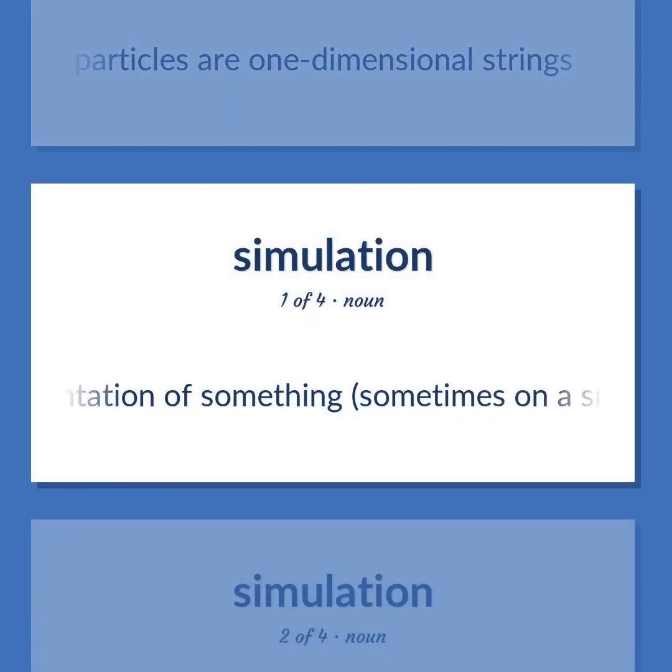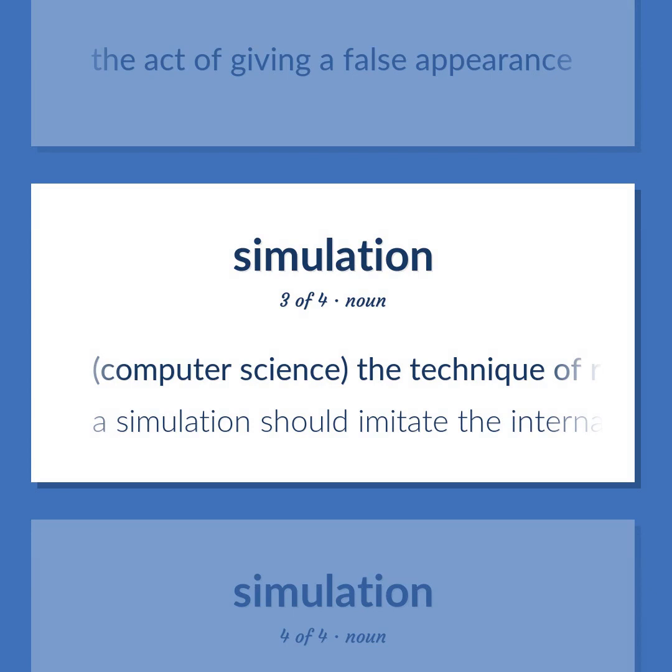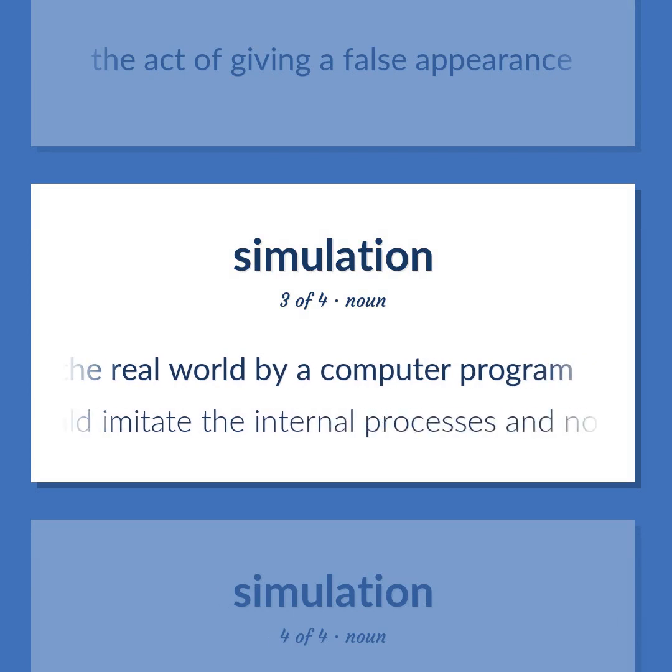Representation of something, sometimes on a smaller scale. The act of giving a false appearance. Computer science. The technique of representing the real world by a computer program. A simulation should imitate the internal processes and not merely the results of the thing being simulated.